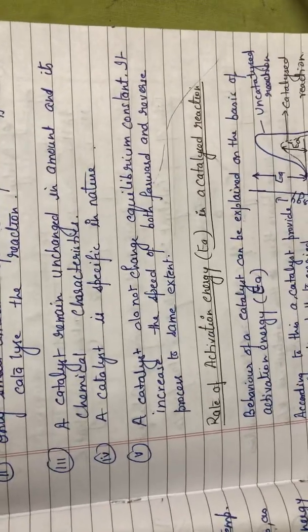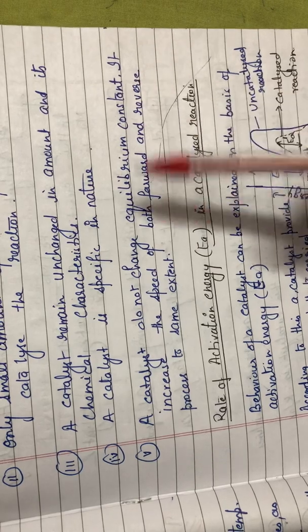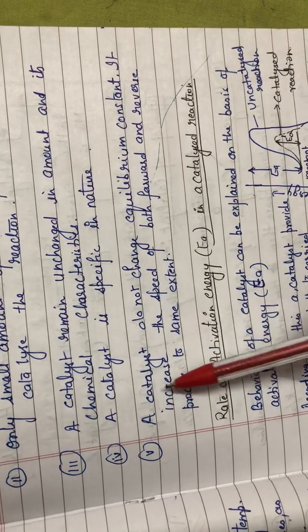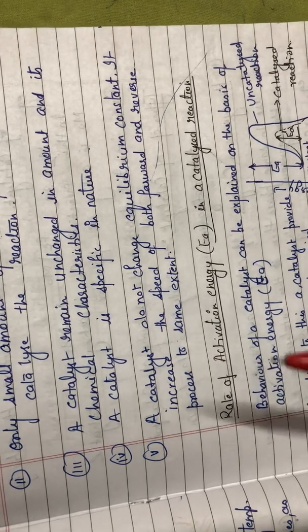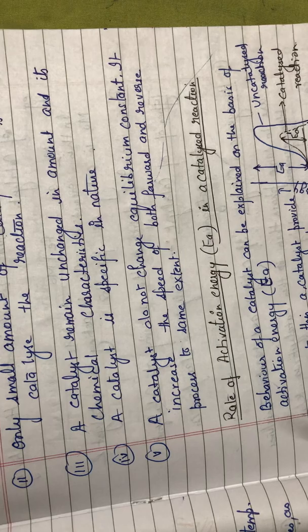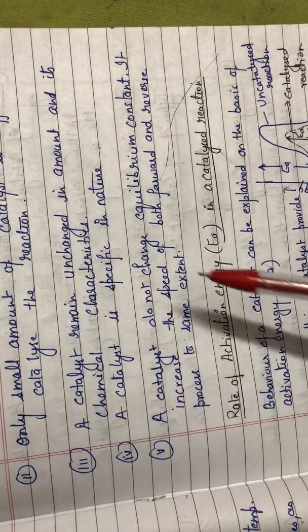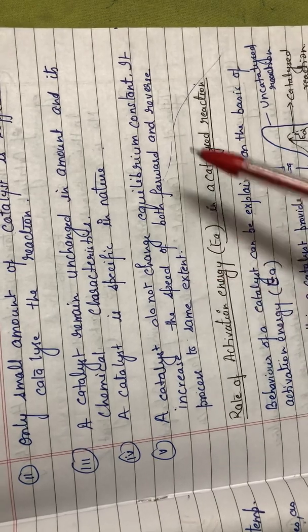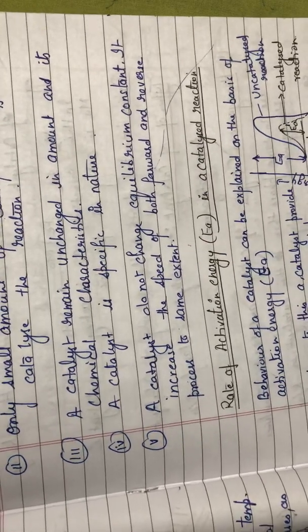Now another one, a catalyst does not change the equilibrium constant. That you already read in the previous class, class 11, chapter equilibrium. Catalyst does not change the equilibrium constant. It just helps to attain the equilibrium quickly, by increasing the speed of both forward as well as backward reaction, with the same speed.